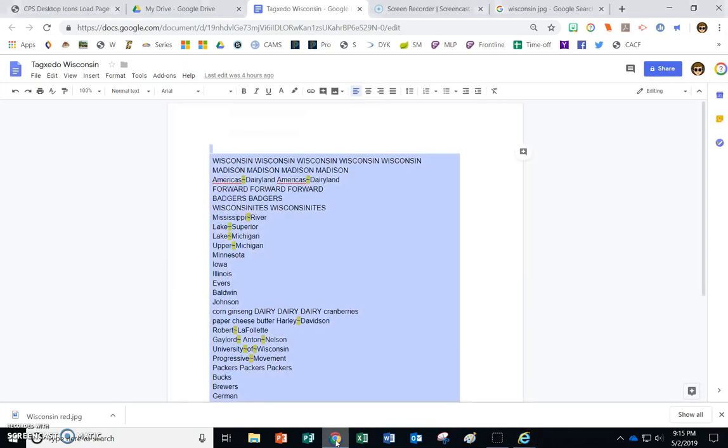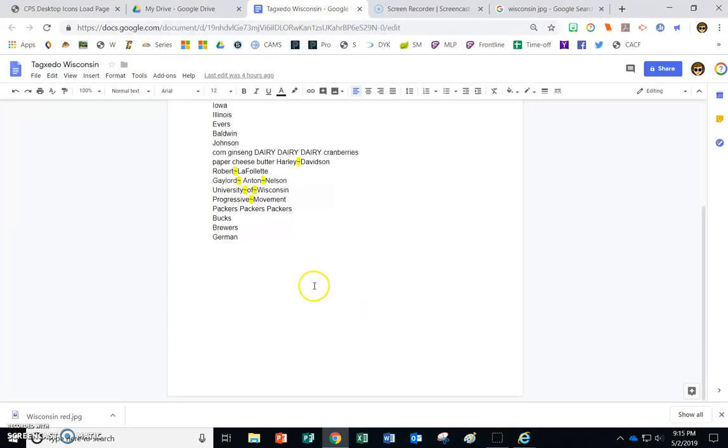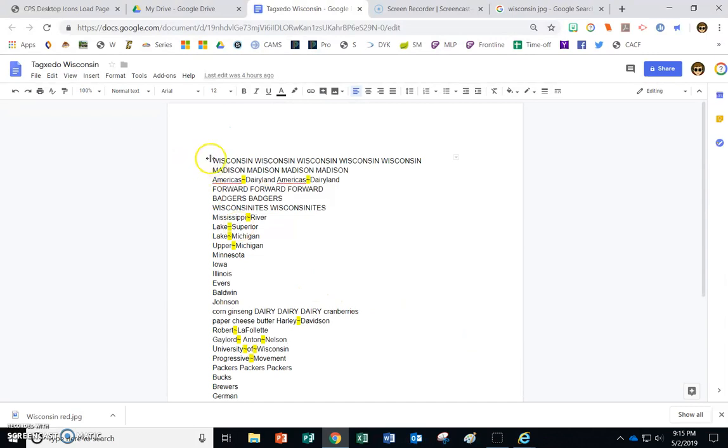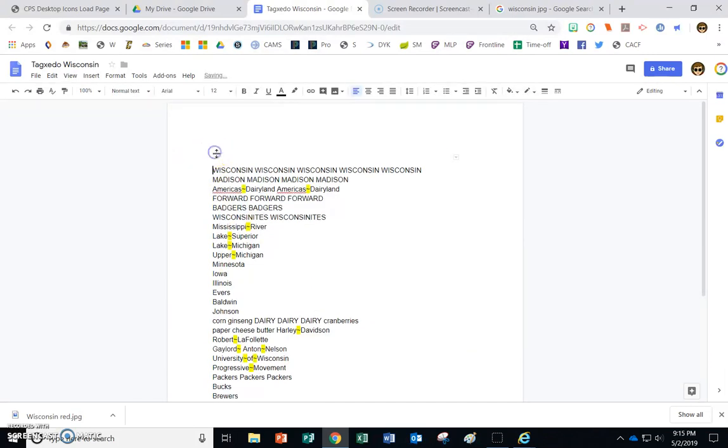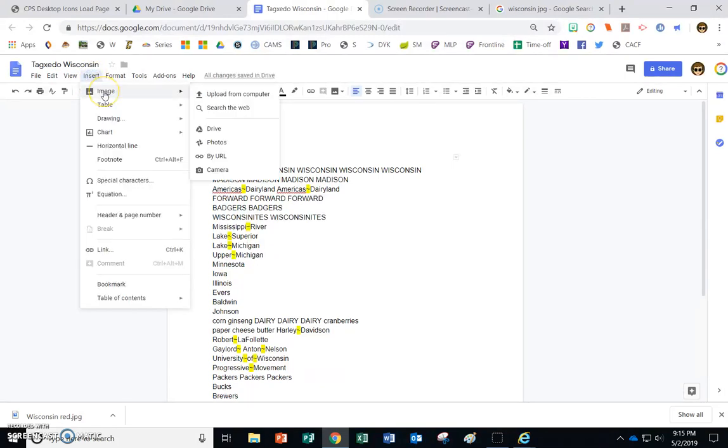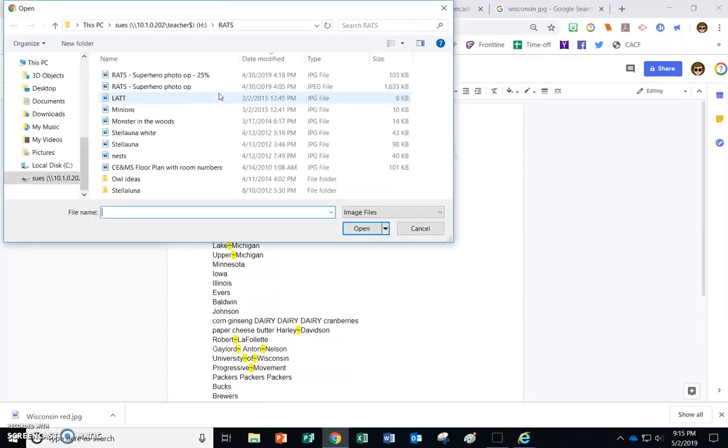And we're going to go back to our Tagxedo document, and we're going to add that image on the first page of our document. So I'm going to have my cursor up here, and now I'm going to go Insert Image. I'm going to upload it from my computer, and I have to find the correct folder.